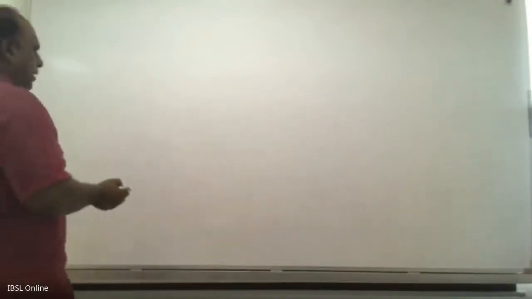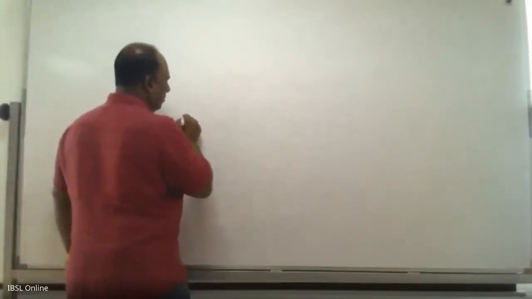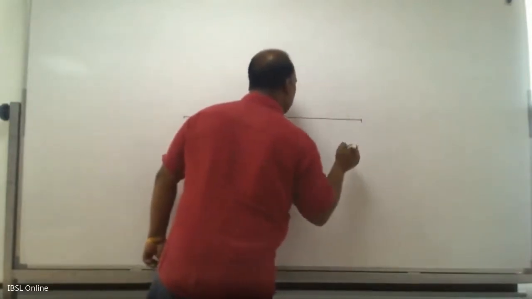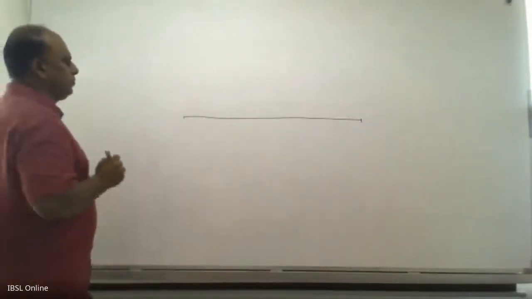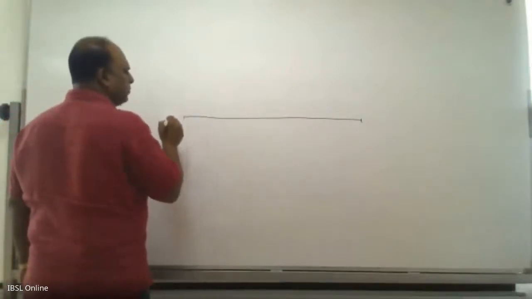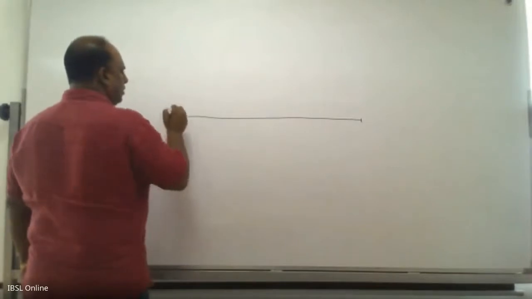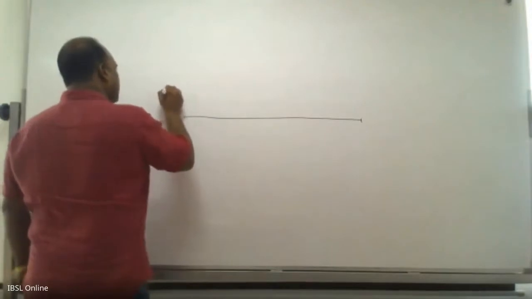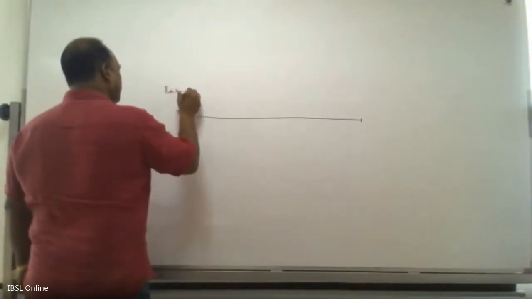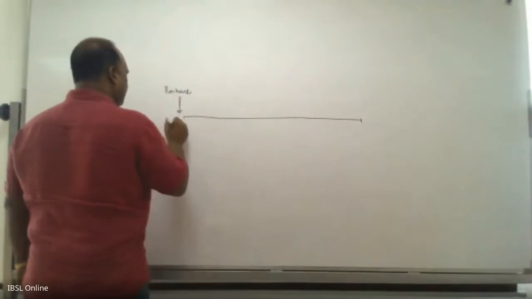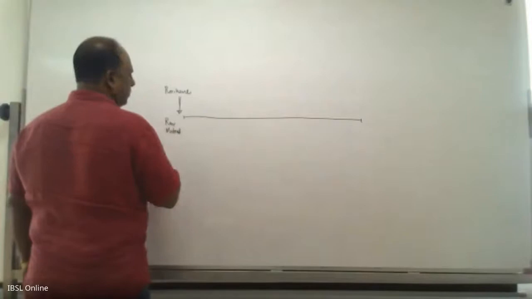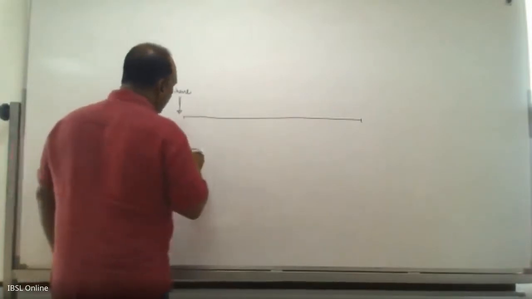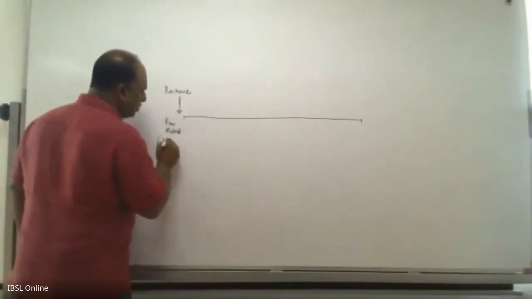So let's take a timeline. Okay. So here you purchase your raw material. Okay. And you produce it and you have the finished goods.